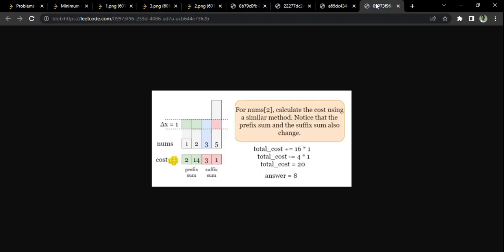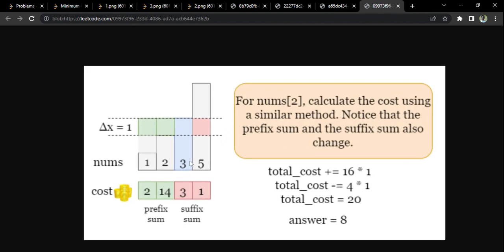Now we'll go to the next case. The next case is making things equal to 2. So 2 and 14. First of all, what is the difference between 2 and 3? It is 1, so the gap is 1 basically. Now what we are going to do, see all the elements to the left, this should be added. So 14 plus 2, which is 16, should be multiplied with gap, which is 1. What is the gap? 3 minus 2 is the gap, right?